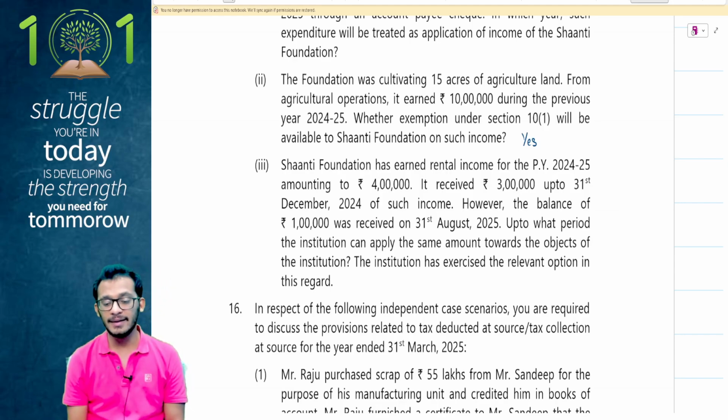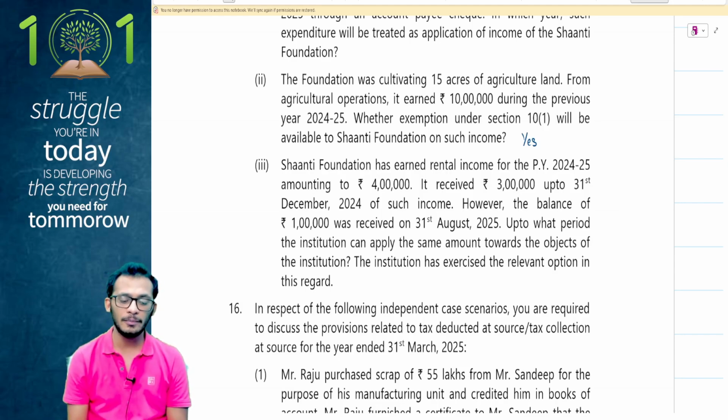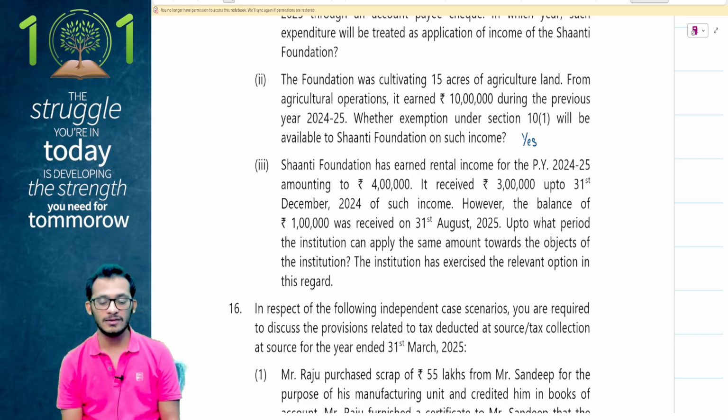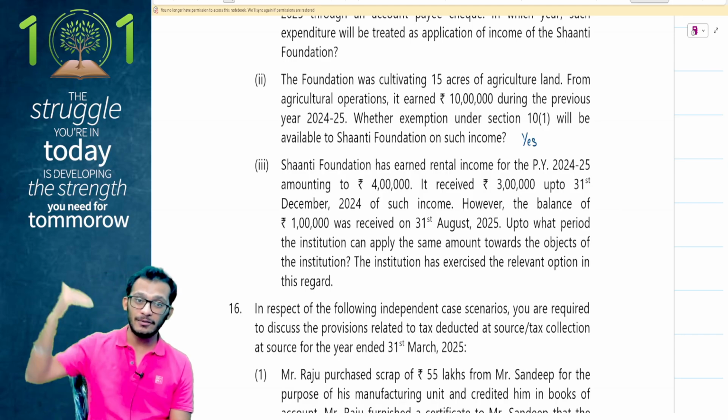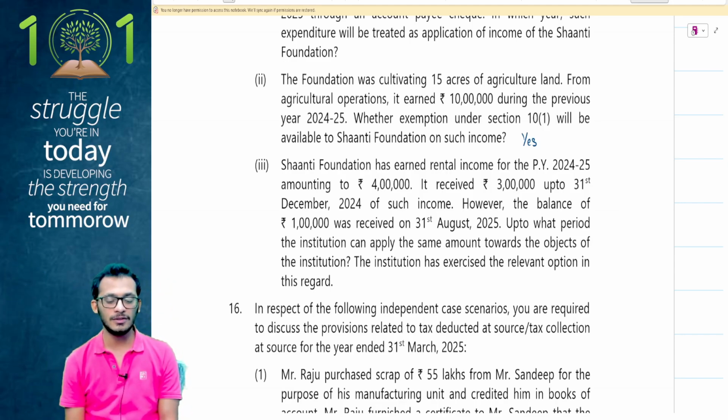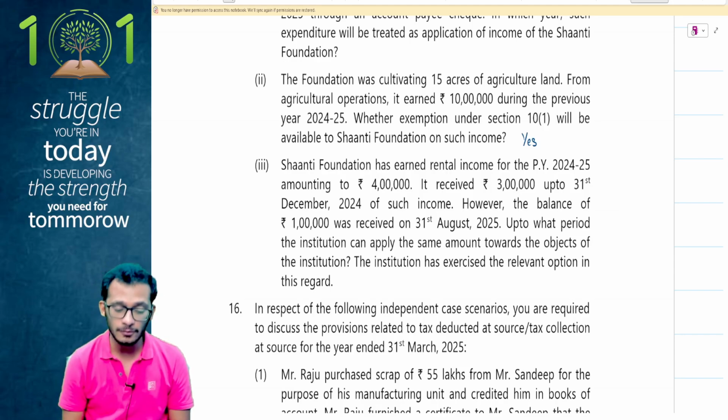Shanti Foundation has earned rental income for the year 24-25 amounting to 4 lakh rupees. It has received 3 lakh rupees up to 31st December 24 on such income. However, the balance 1 lakh rupees was received only on 31st August 25, next financial year. Up to what period can the institution apply the same towards the object of the trust? The institution has exercised the relevant options in this regard.